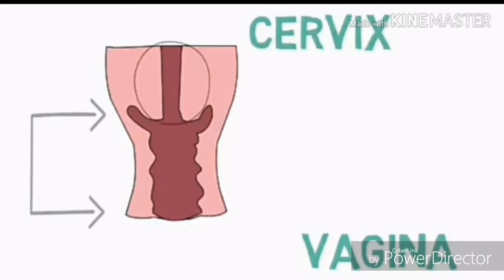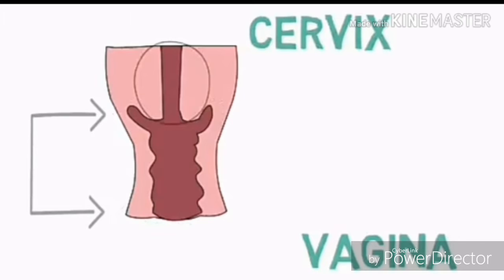The cervix is the lower cylindrical part of the uterus. It is lined by columnar cells. It also contains numerous mucus glands, which produce mucus for lubrication. The cervix prepares the sperm for fertilization and also dilates during childbirth.